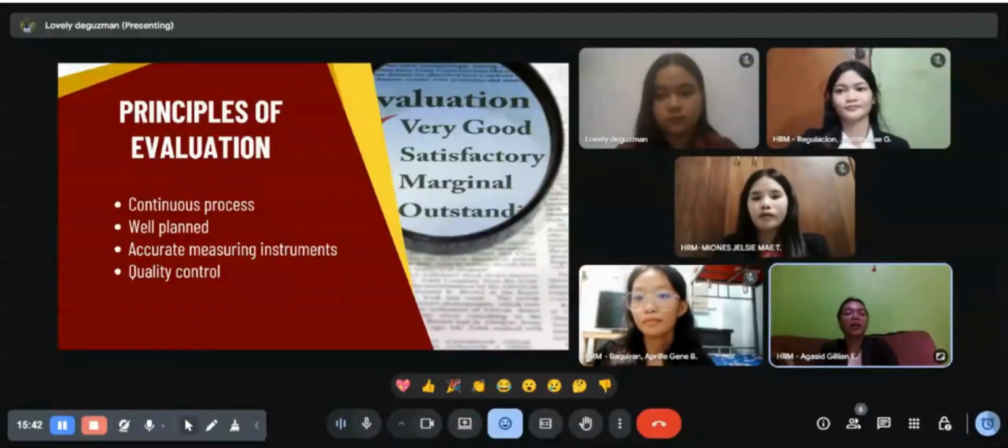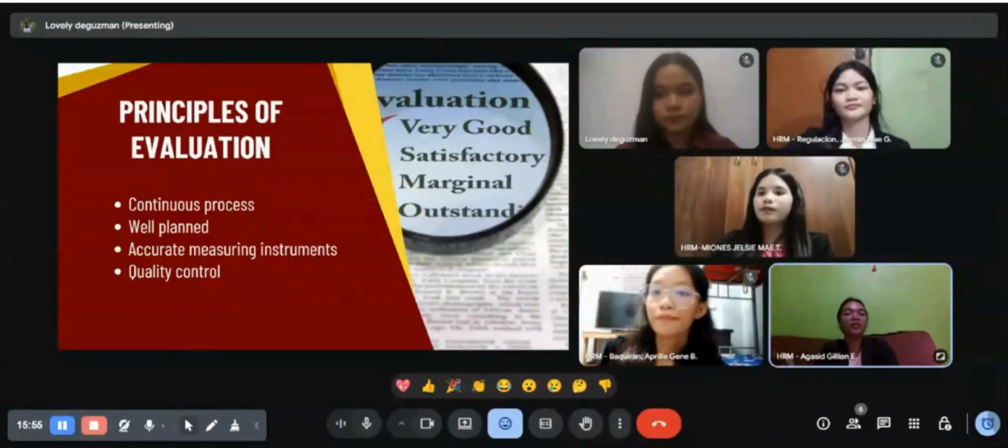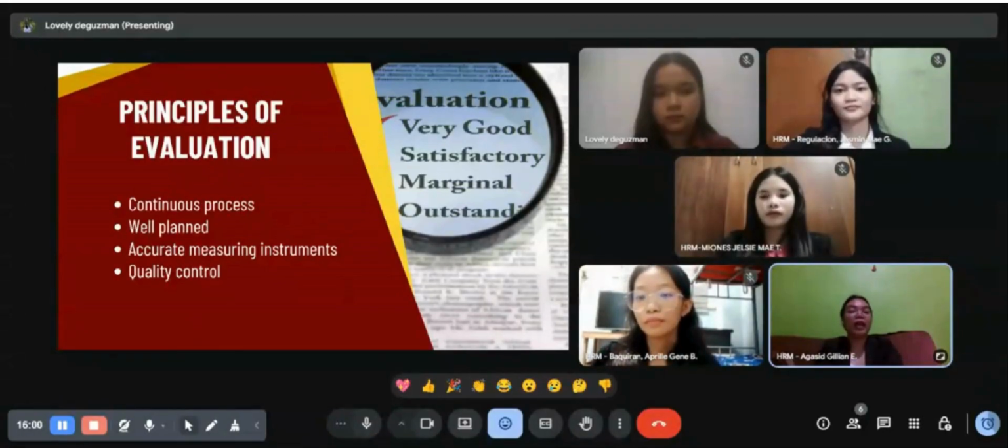It checks the immediate outcomes once the program is finished. We have also the practical evaluation. This is done in the actual workplace, usually around months after training. Its purpose is to see if the learner's performance has improved and if it contributes to the organizational goals.